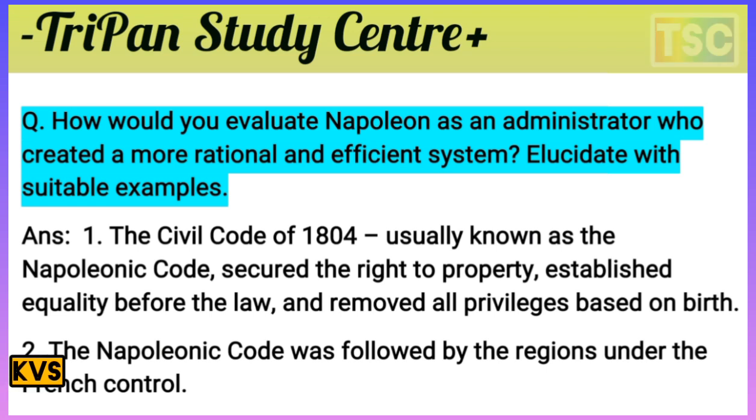The Civil Code of 1804. The Civil Code of 1804 is really known as the Napoleonic Code. It secured the right to property, established equality before the law, and removed all the privileges based on birth.